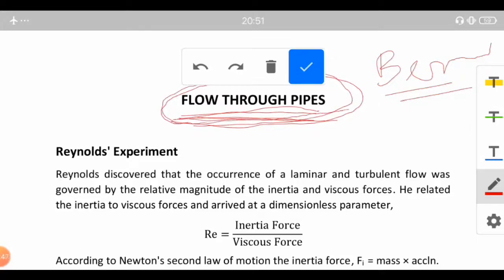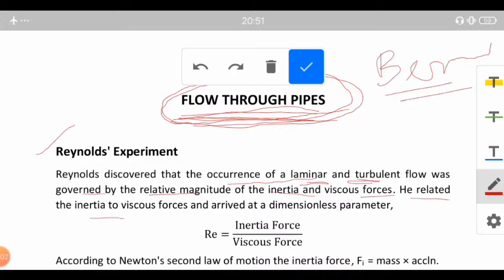To study the flow through the pipes, let us first go through the Reynolds experiments, where Reynolds discovered that the occurrence of laminar and turbulent flow was governed by the relative magnitude of the inertia and viscous forces.